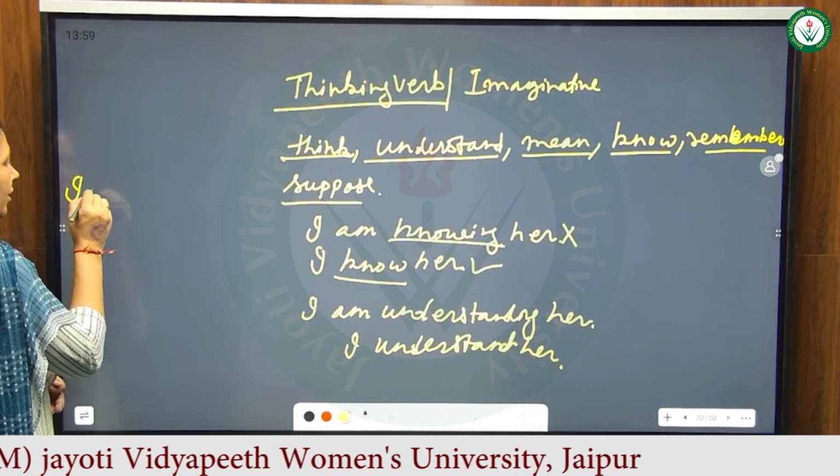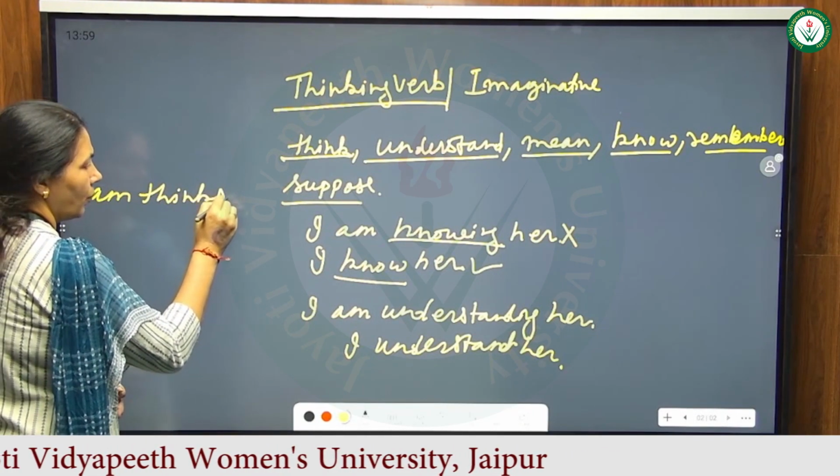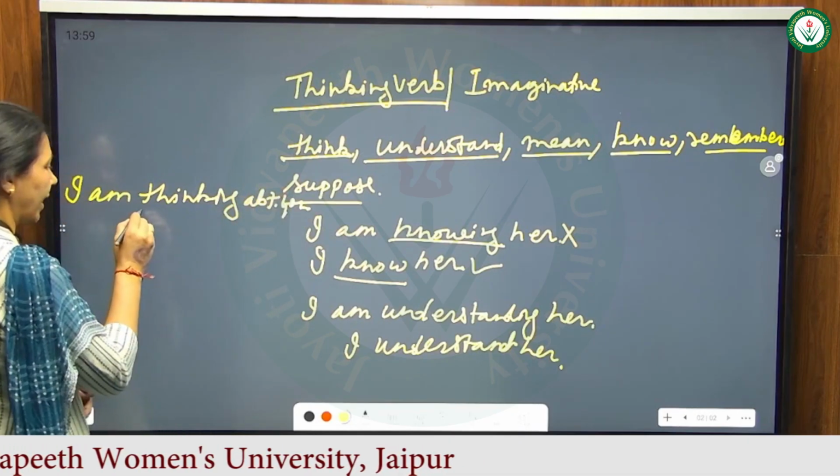"I'm thinking about you" is an action verb.